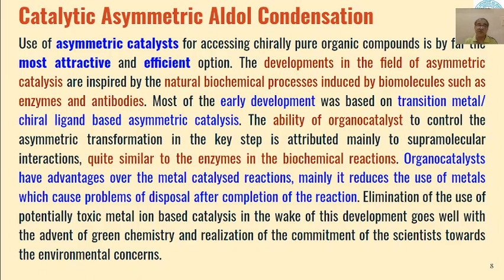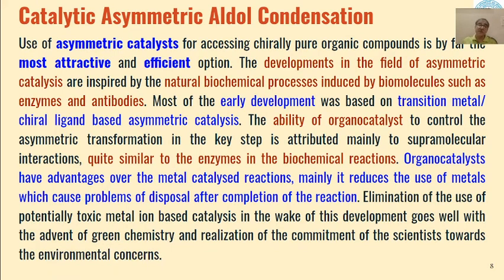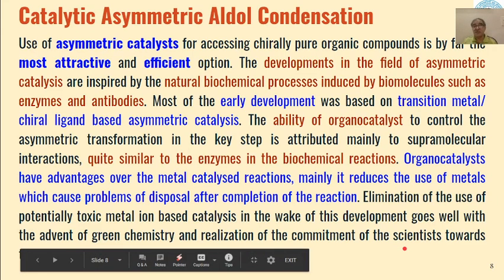Also, metals are toxic in nature, so in recent years the use of metallic catalysts has been reduced, and organic catalysts are preferred over metallic catalysts.